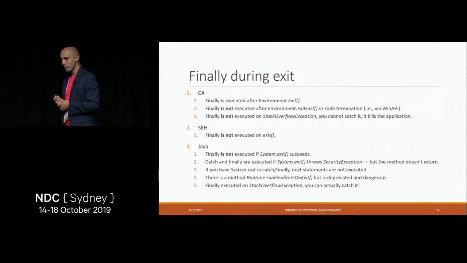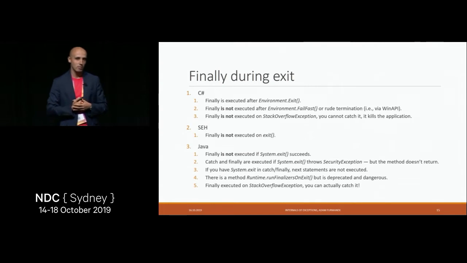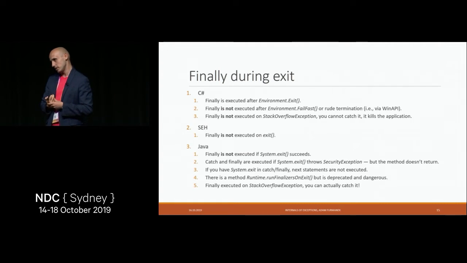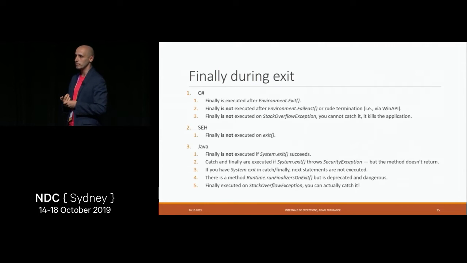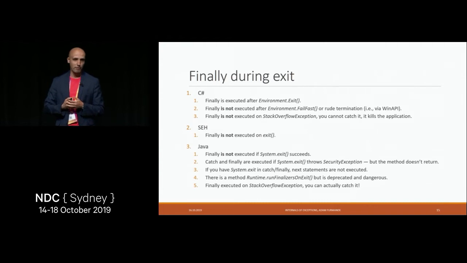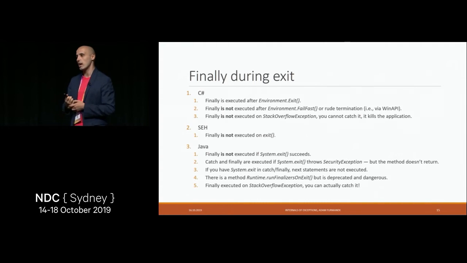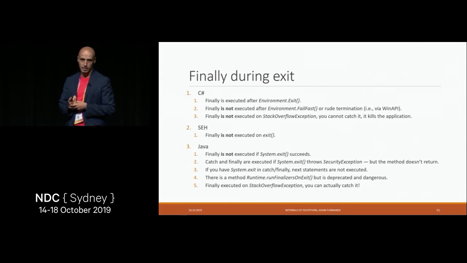So let's start with a very simple thing. One of the questions was, what happens when we exit the application? Is the finally block executed at all? Interestingly, oddly enough, it depends significantly on the platform, and it can also differ depending on the way we exit the application. In C#, when we call Environment.Exit, finally blocks are executed. But when we call Environment.FailFast, or when someone tries to kill our application, finally is not executed.